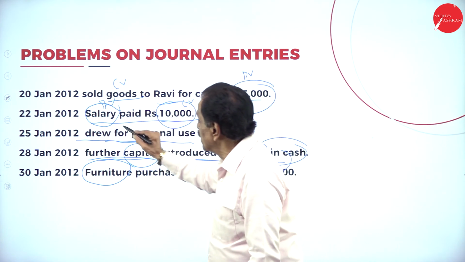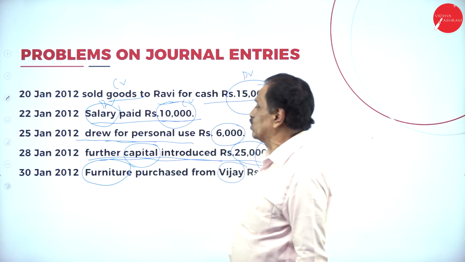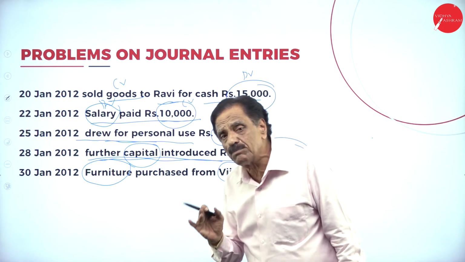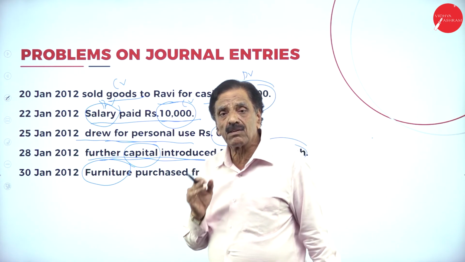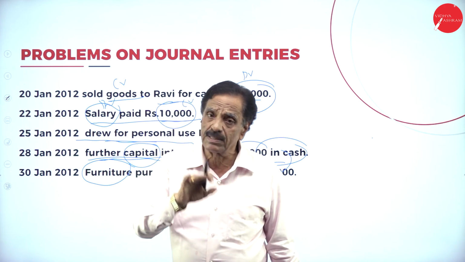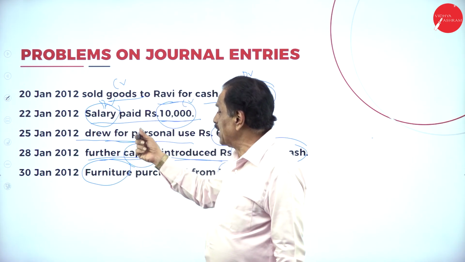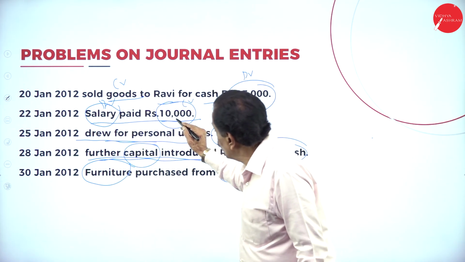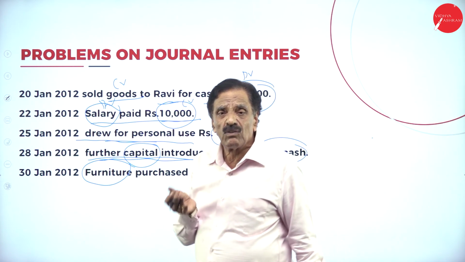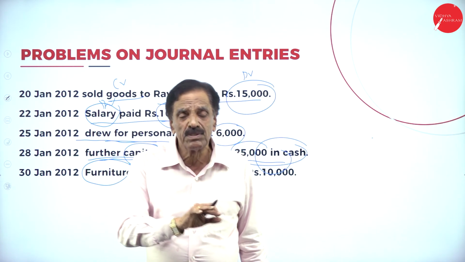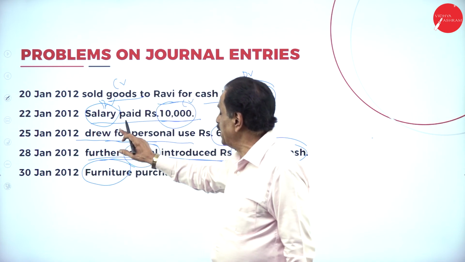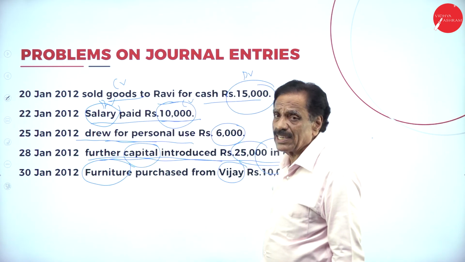On 22nd, salary paid rupees 10,000. We paid the salary. Salary comes under nominal account. What the nominal account says? Debit all expense and losses, credit all gains and income. Salary paid is an expenditure. What is going out from you? Cash is a real account. What the real account says? Debit what comes in, credit what goes out. What's the entry? Salary account debit to cash account.